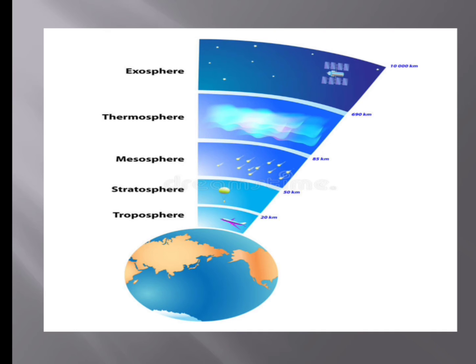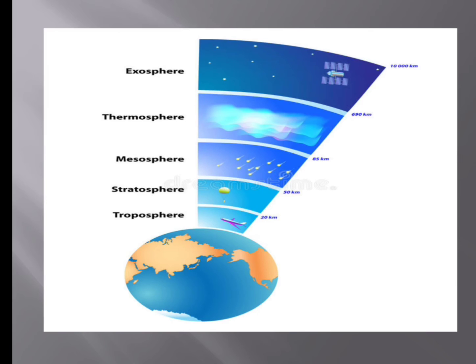This thermosphere is also known as the ionosphere. In this sphere you can see artificial satellites, which help us to communicate. Long distance radio communication can be done within this layer, because you have artificial satellites working there. Because of those artificial satellites, you can communicate here on the earth.